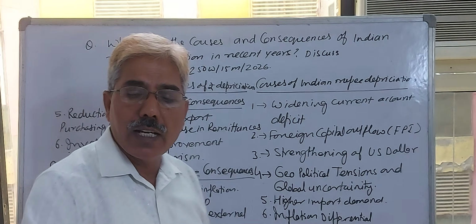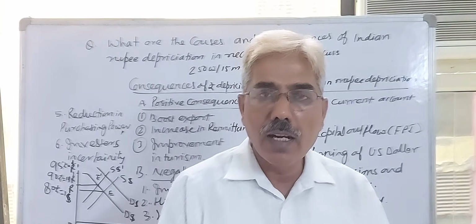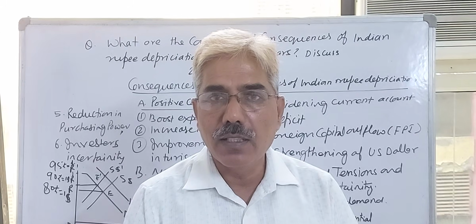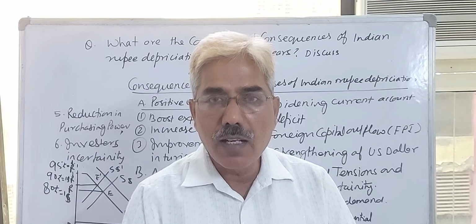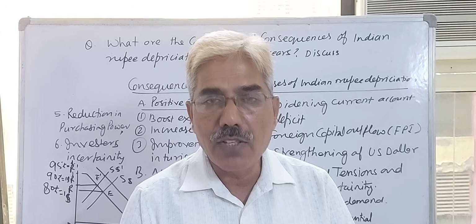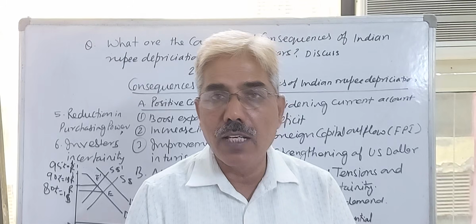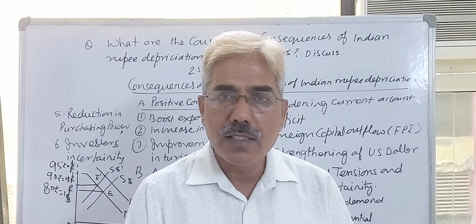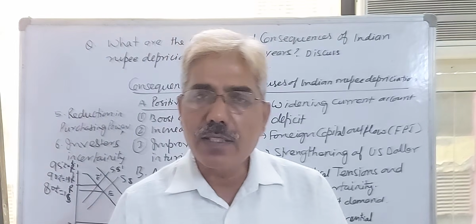Higher import demand. Why the higher import demand? Some commodities are less elastic. What is the meaning of less elastic? Very simple meaning. If you take the example of food, vegetables, pulses, salt, milk, these commodities are highly inelastic in nature. Without these commodities we can't survive. Take drinking water. Its elasticity is zero, or near zero, because without drinking water, any person can die.